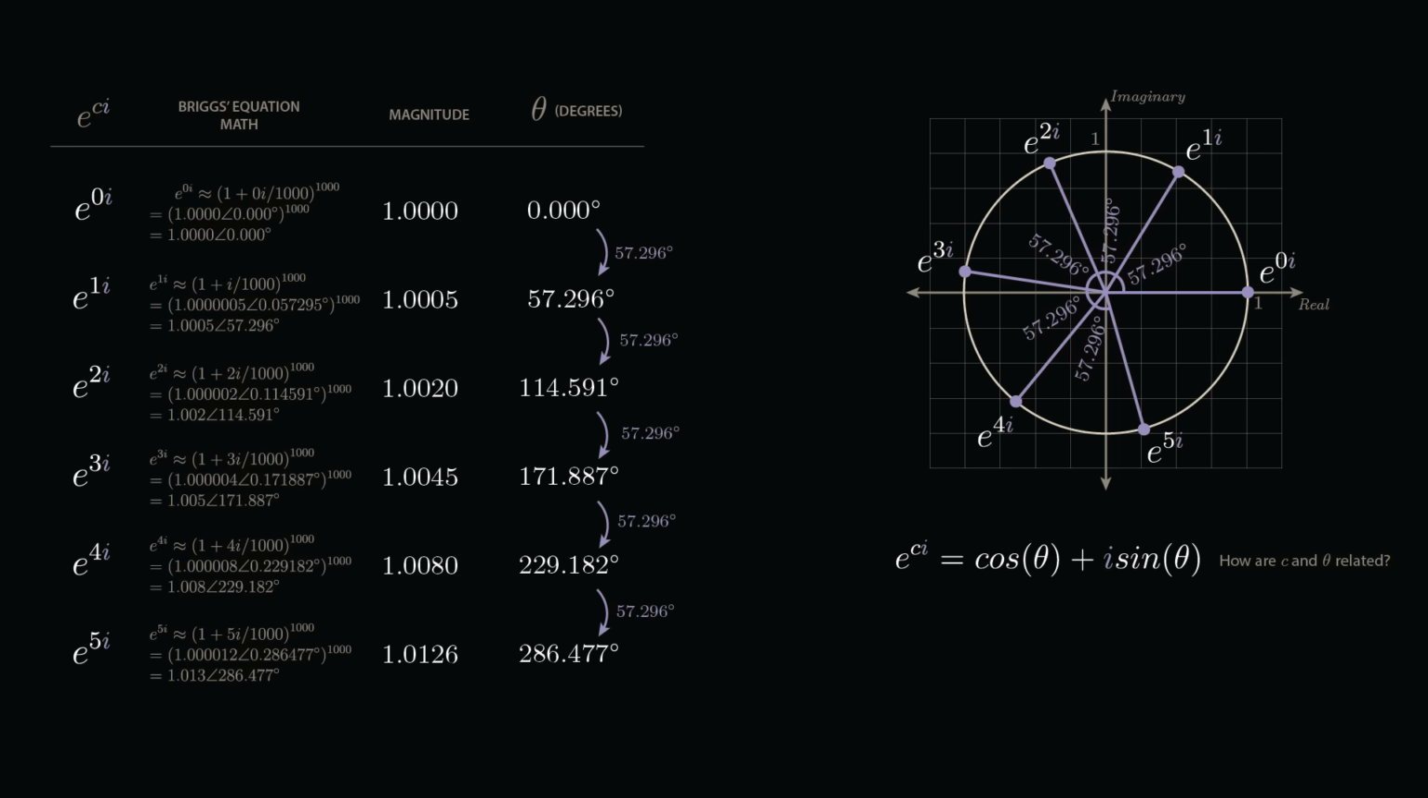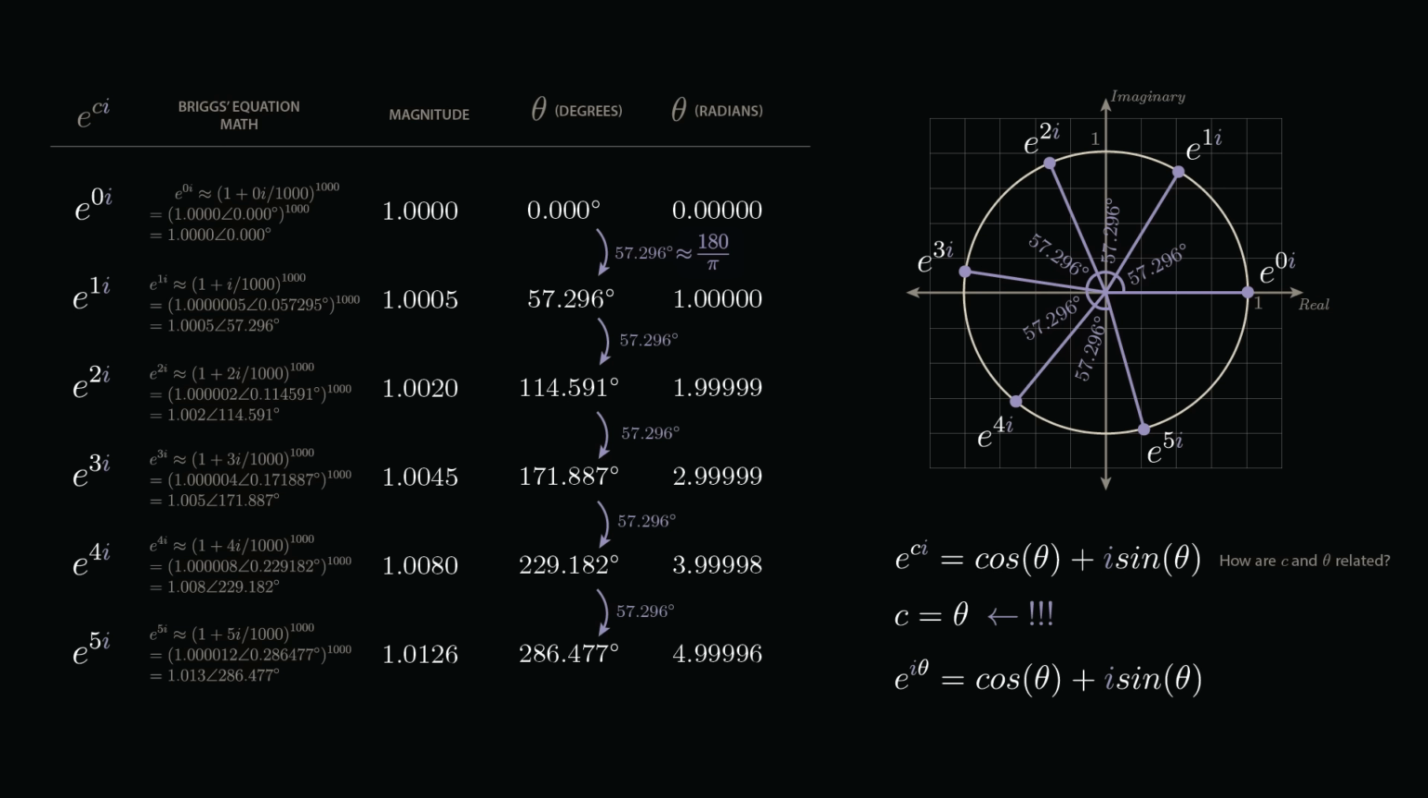Now, if we make a small change and measure theta in radians instead of degrees, we see something truly remarkable. Each increase of c by 1 moves theta by 180 divided by pi degrees, or exactly 1 radian. So if we measure theta in radians instead of in degrees, the value we've been calling c is exactly equal to theta. Finally, we've arrived at Euler's incredible formula: e to the power of i theta equals cosine of theta plus i sine theta.